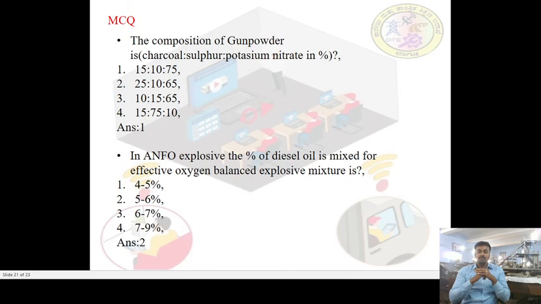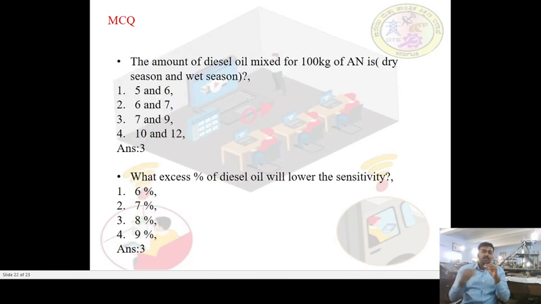This is for exact oxygen balance. What happens if you give more than 5 to 6%? It may lead to a misfire. Why? Because the oxygen balance may not take place if it is more than 5 to 6%. In those circumstances, blasting efficiency comes down and there may be a chance of misfire, right? The amount of diesel oil mixed for 100 kg of ammonium nitrate in dry and wet seasons will be 7 and 9.